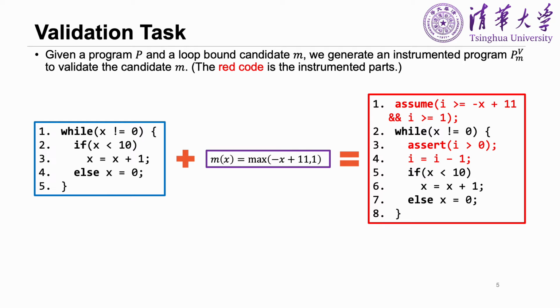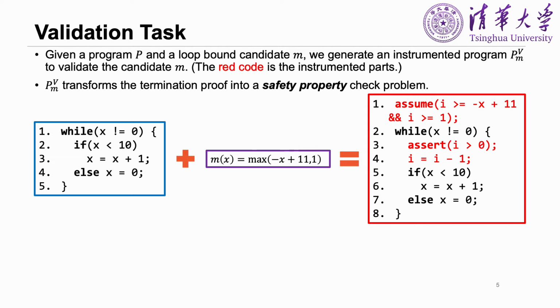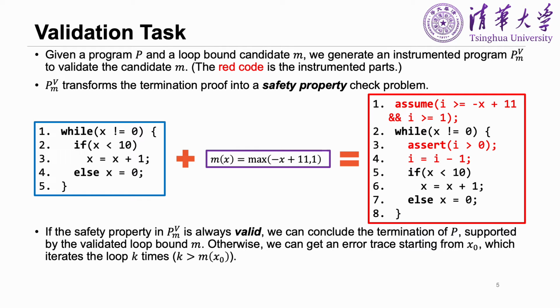With the instrumented code above, we can transform the termination proof into a safety property check problem. If the safety property in the transformed program is valid, it means the current loop-bound candidate is correct. Thus, we can easily conclude the termination for the original program.